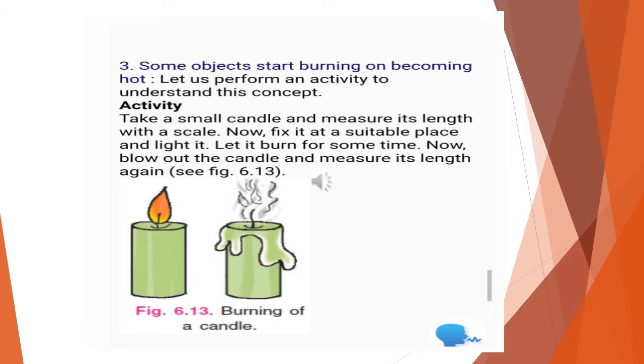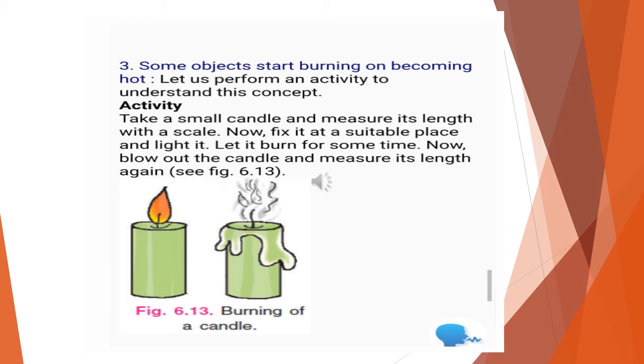Another property is some objects start burning on becoming hot. A very nice example of this is the burning of a candle. You observe that when the candle burns, the wax is melted and used up. The size of the candle decreases. That is also objects starting to burn on becoming hot. The wax is burning here. So we can say that this change is an irreversible change also. Once it is burned, it cannot be reversed.